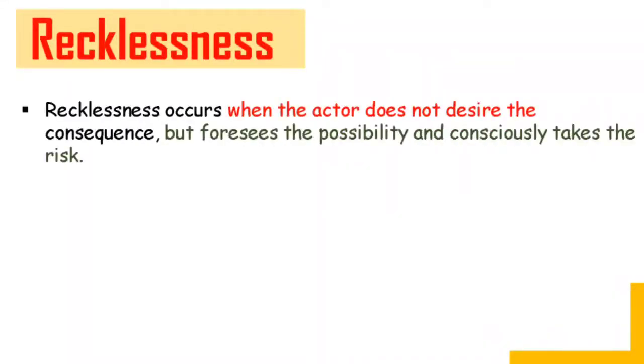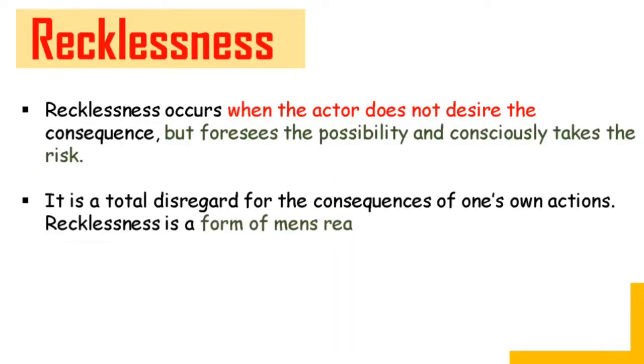Now let's get to the last type of mens rea, that is recklessness. Recklessness occurs when the actor doesn't desire the consequence but foresees the possibility. For example, when you are drunk, you take a lot of alcohol and you see that if you drive the car you will be involved in an accident, then you should not drive. That is recklessness, because you did not intend to kill anybody but in the accident you killed somebody. That doesn't mean that because you did not intend it you will not be punished; you will be punished. The next thing, a total disregard for the consequence of one's own action. Recklessness is a form of mens rea. So that is the thing here.